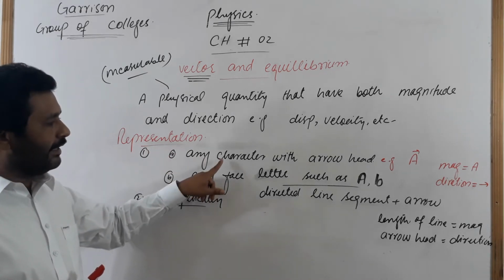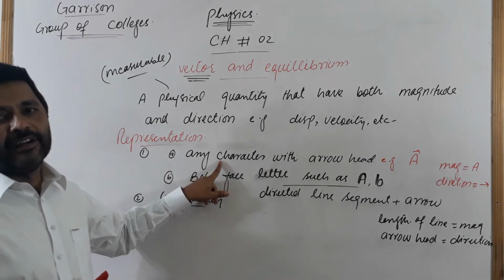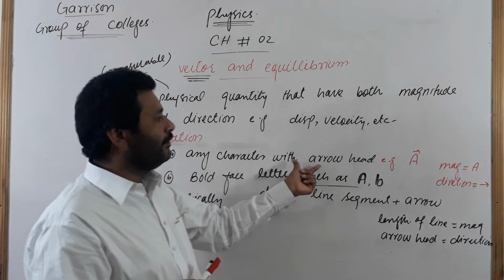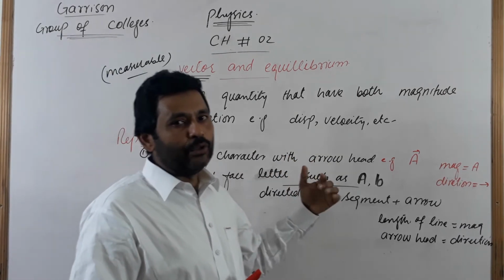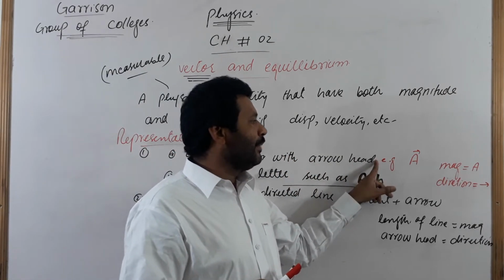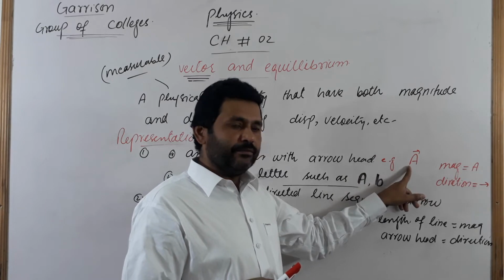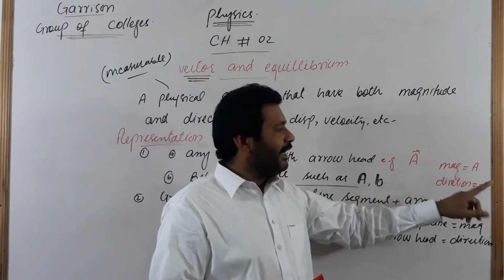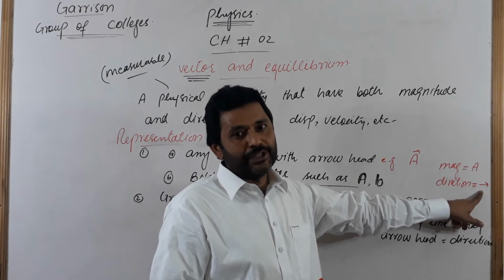by any character. A vector is represented by any letter with an arrowhead above or below the letter. For example, vector A. In this case, A is the magnitude and the arrowhead is its direction.